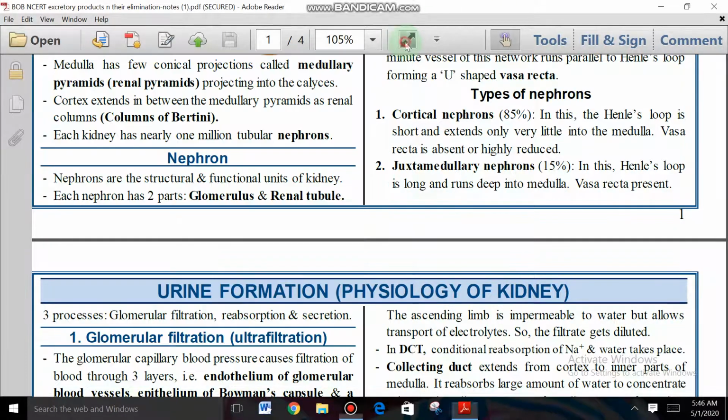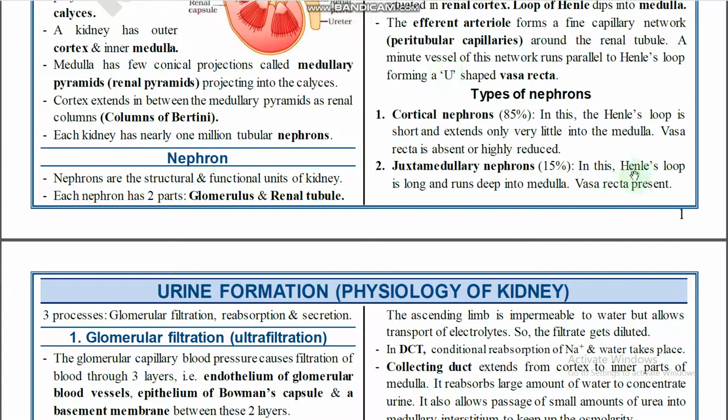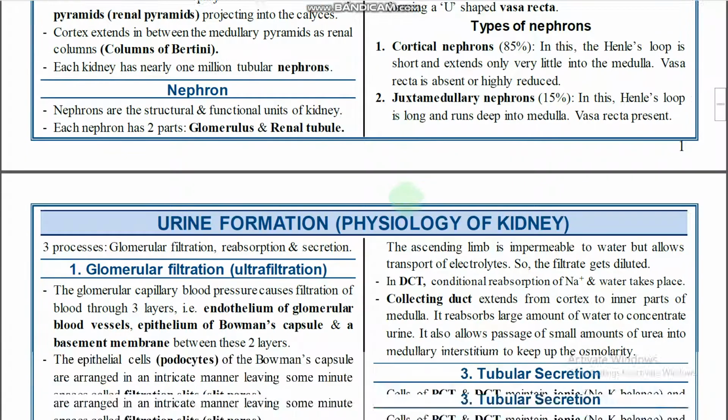Okay, what about a juxtamedullary nephron? It has a long loop of Henle and extends up to the depth of the medulla, right? And the vasa recta is present in the juxtamedullary nephron. So, the majority of nephrons are cortical nephrons.